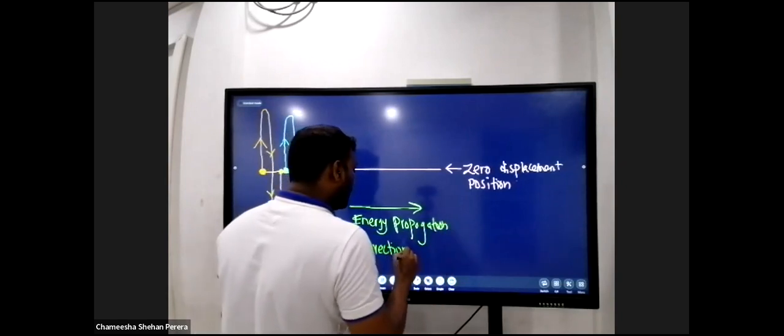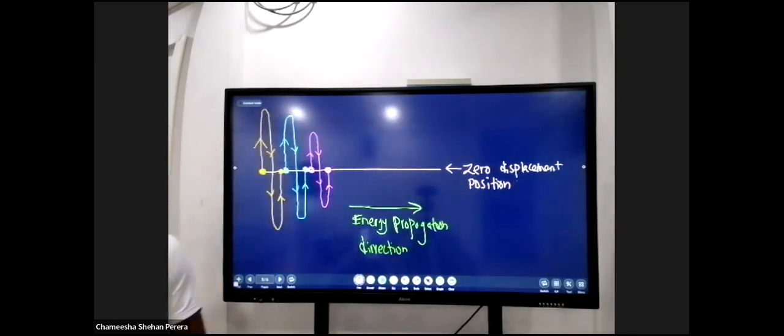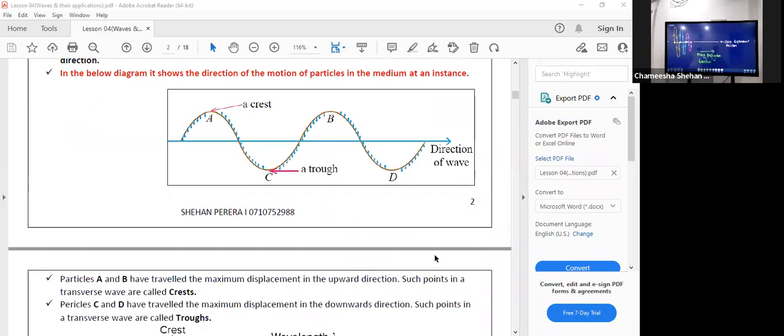Okay. And then your teachers might have told you this whole semicircle is called a crest. If so, that's wrong. Your teachers might say this. Before that, I'll just explain it and come to that part.